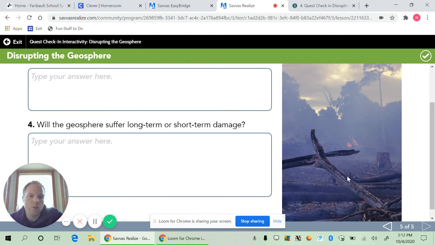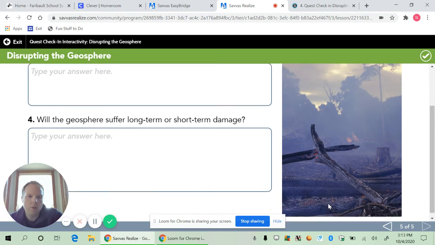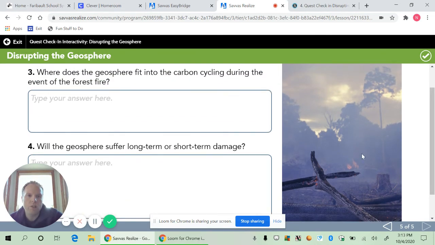And the fuel in this case would be trees, grass, underbrush. If you look at this piece of tree, you can see that it's turned into some coals and it's charred. And one of the reactions of burning wood is that it releases carbon and carbon dioxide. Some of that carbon is an element. Carbon is in most living things. Some of that carbon is going to fall to the ground and go in the soil. And a lot of it, if you look at this picture, it's kind of smoky and hazy. Some of that carbon is actually going to go right up into our atmosphere, okay?